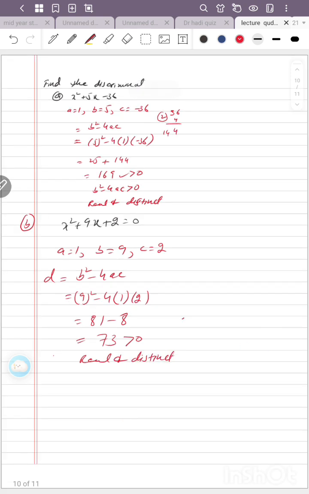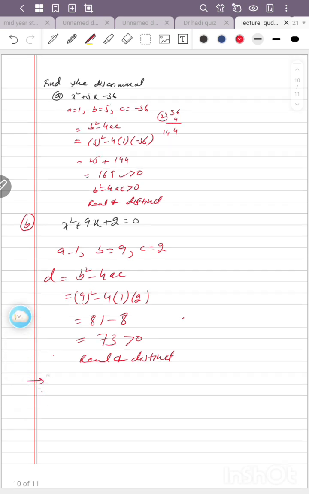Okay, we have more questions. This is the practice question. The practice question is 3x square plus 10x minus 2 equal to 0. The next question is 4x square minus 4x plus 10 equal to 0. These are practice questions.